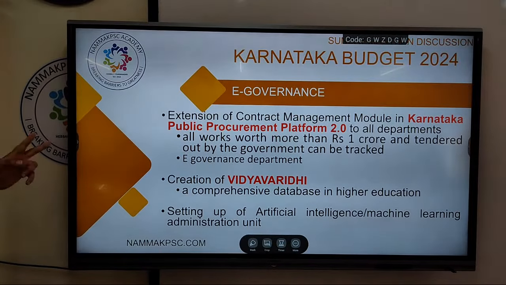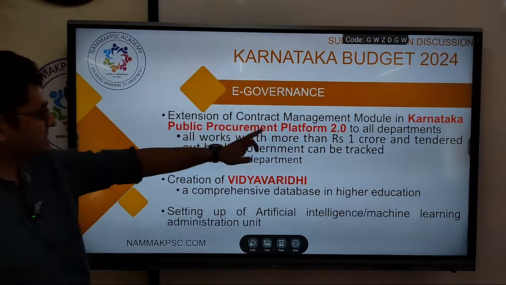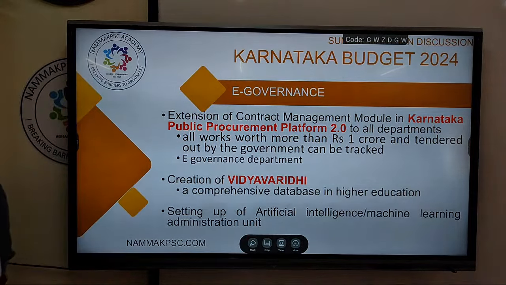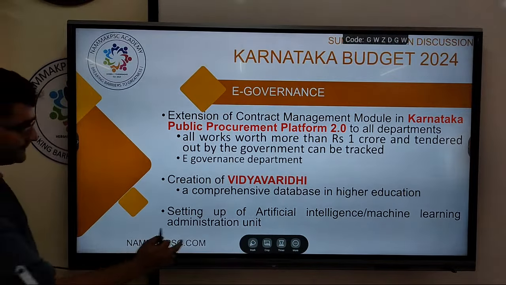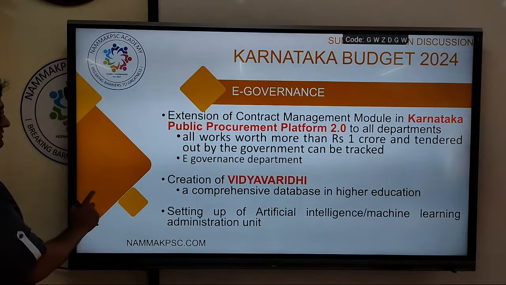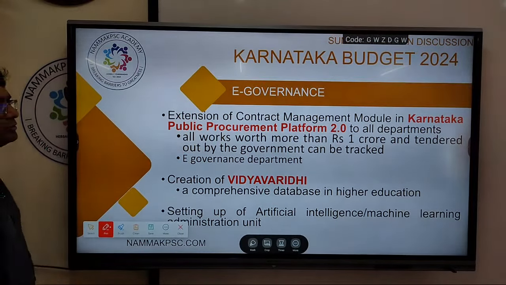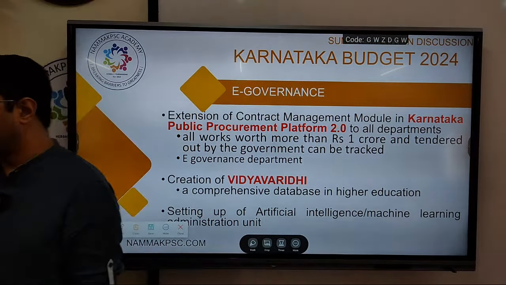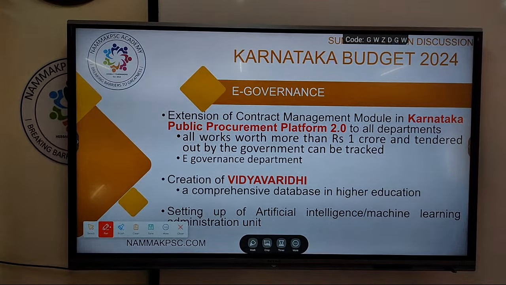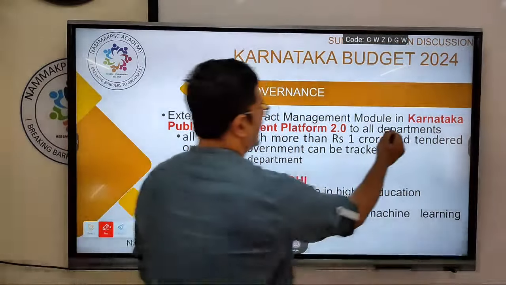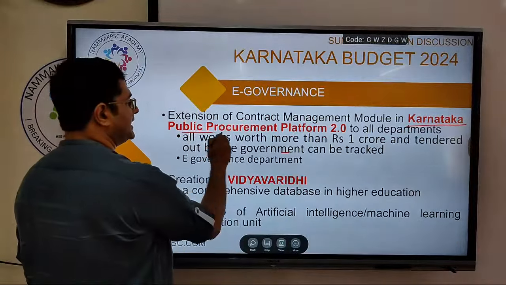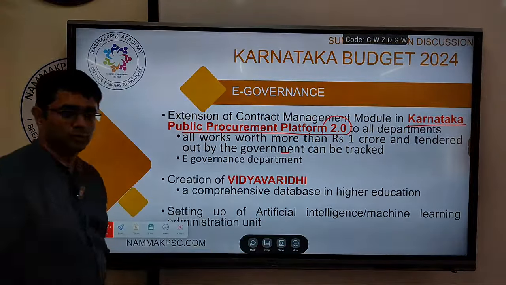Two more, last this one. So e-governance: Karnataka Public Procurement Platform 2.0. This is important. Whenever you want to apply for government contracts, for procurement and all of that, you have an online platform called Karnataka Public Procurement Platform 2.0.